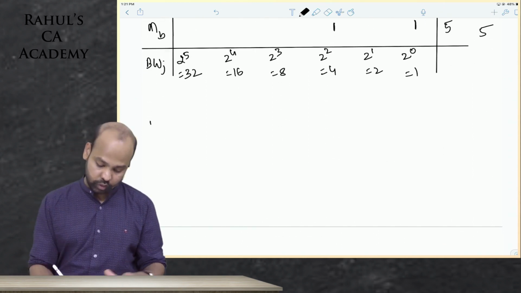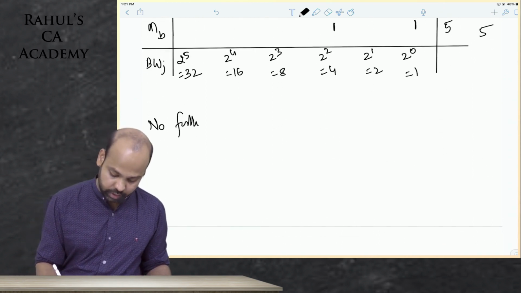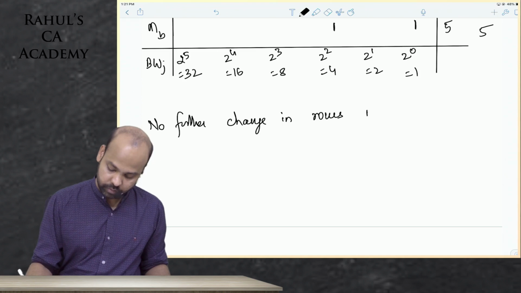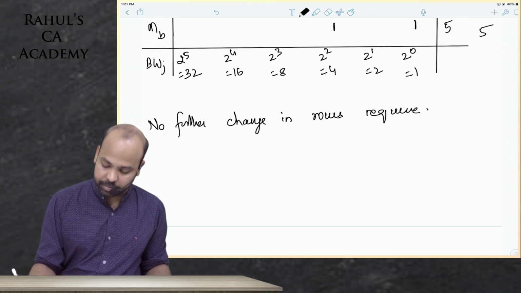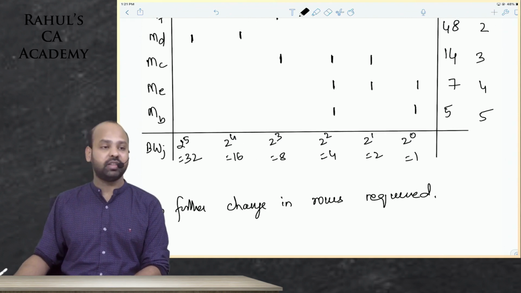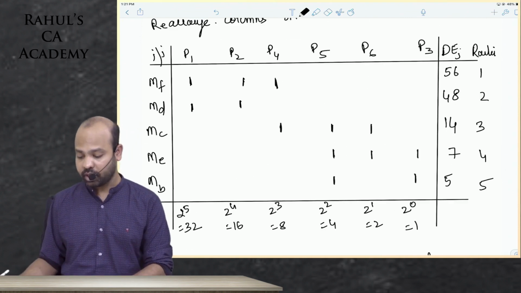Now, guys, there is no further change. No further change required. No further change in rows required, because the ranking is already in the perfect order, guys. What will you interchange, beta? There is no further change in rows required as such, beta. So this is your answer, guys.